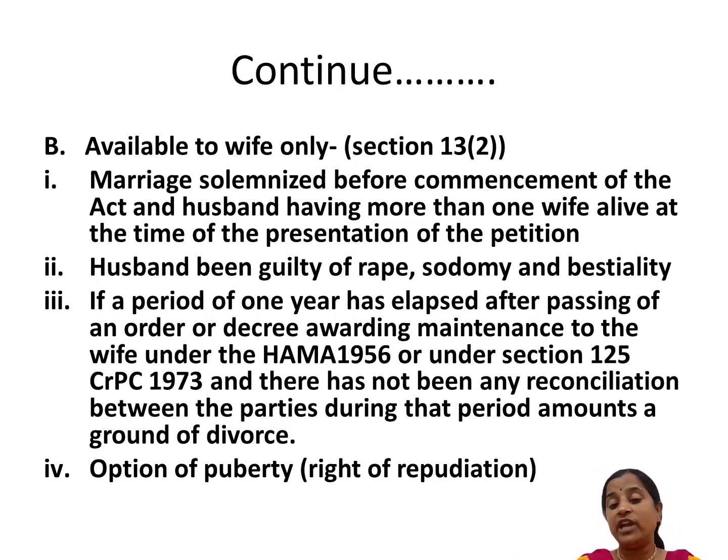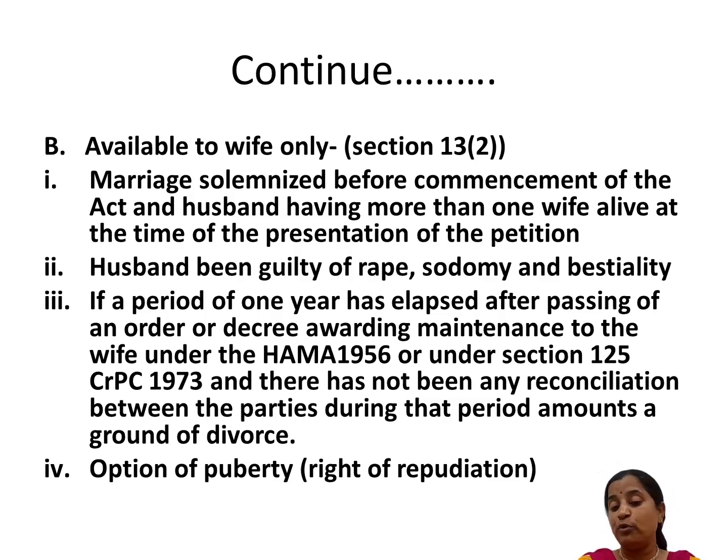Husband has been guilty of rape, sodomy and bestiality. And the third one is if it is a case of 125 CRPC and section 18 of the Hindu Adoption and Maintenance Act 1956, and a petition is pending, then also the wife is entitled to get divorce under section 13. She is able to file a petition in the court for 13.